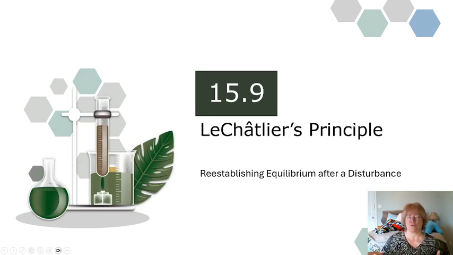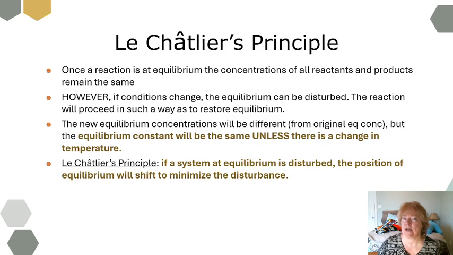Le Chatelier's principle talks about what happens when we're not at equilibrium, especially if I was at equilibrium and then something disturbed it. What's going to happen? Once a reaction is at equilibrium, the concentration of all the products and reactants are going to remain the same. But if something changes with the conditions and disturbs it, the equilibrium will be disturbed.